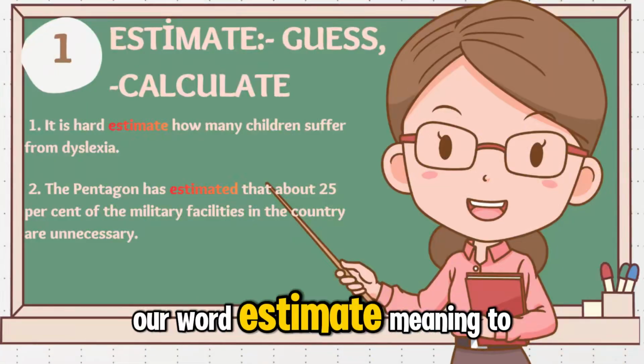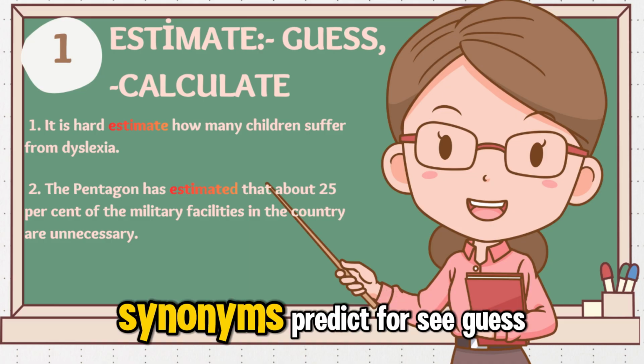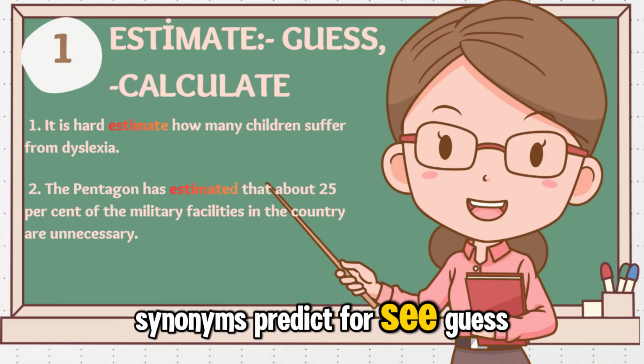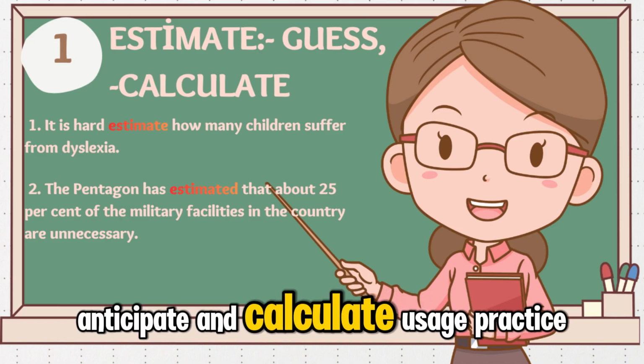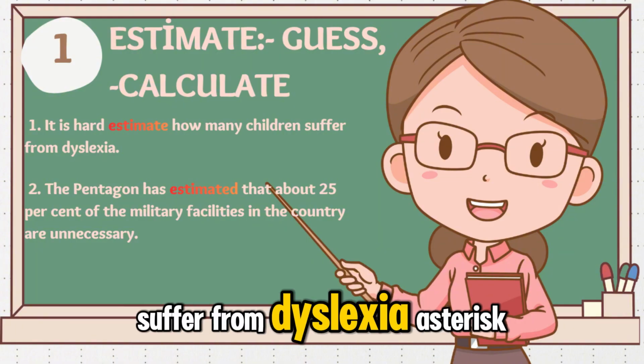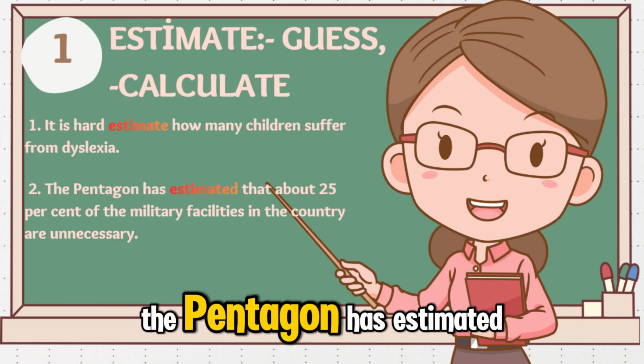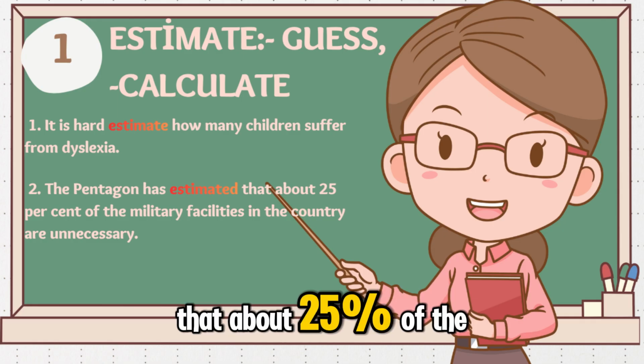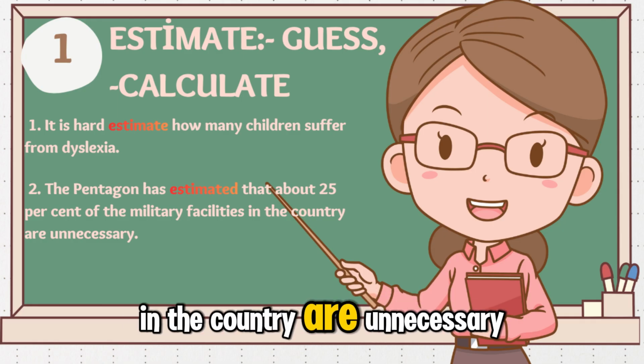Our word, estimate, meaning to guess or calculate. Synonyms: predict, foresee, guess, anticipate and calculate. Usage practice. It is hard to estimate how many children suffer from dyslexia. The Pentagon has estimated that about 25% of the military facilities in the country are unnecessary.